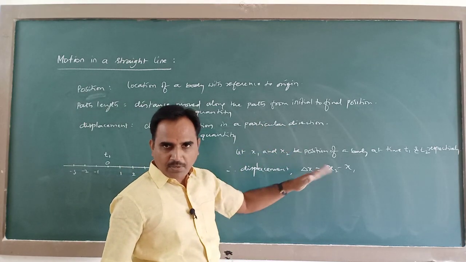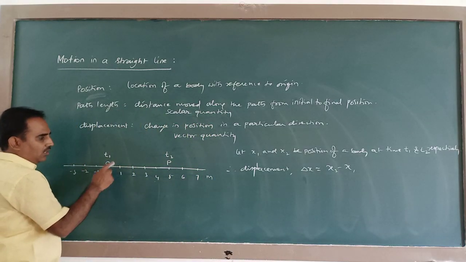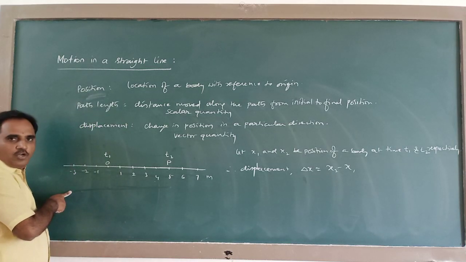So in case of one dimensional motion, from the origin the body can move either in this direction or in this direction. Only two options.